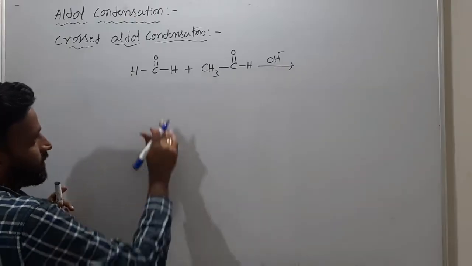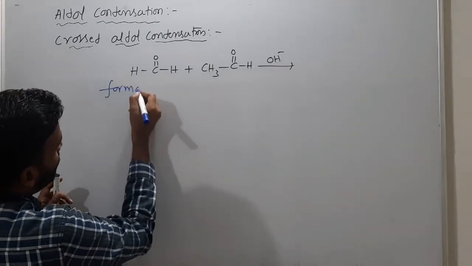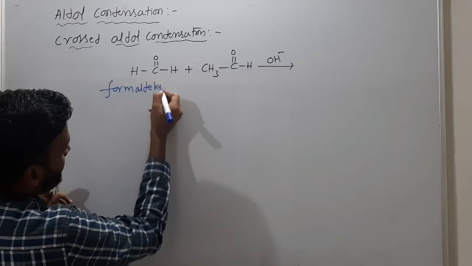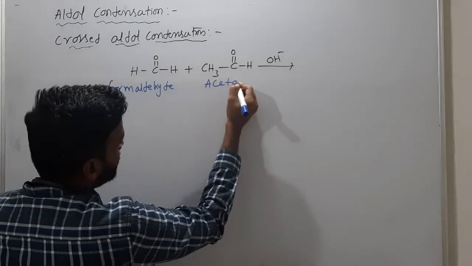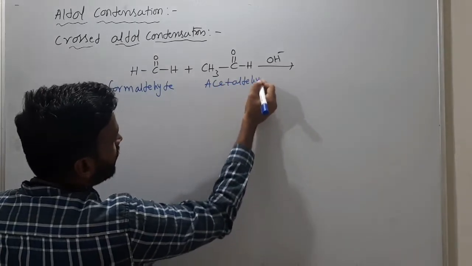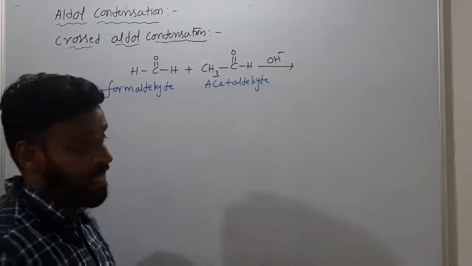Now what happens here? This is formaldehyde. Do you know this? What is this? Formaldehyde. And what is this? Acetaldehyde. Or else you know this is methanol and this is ethanol.